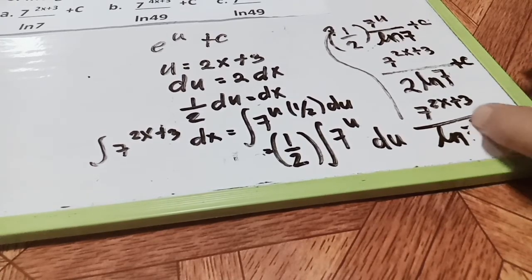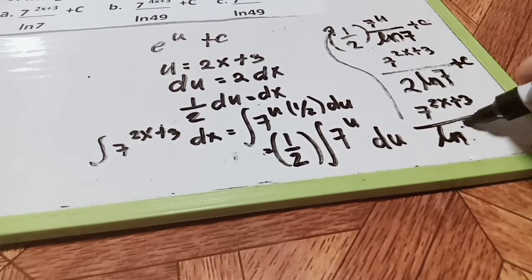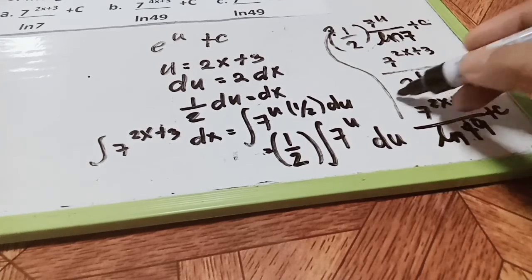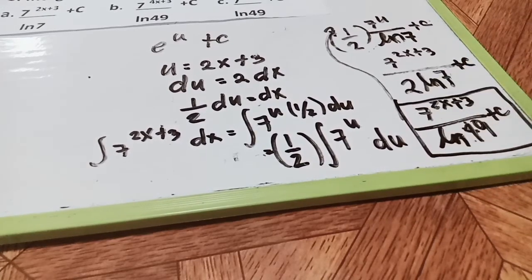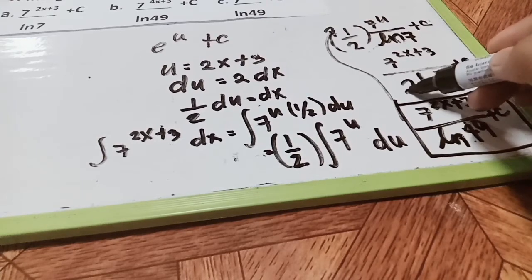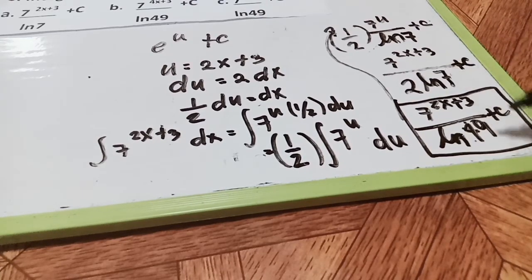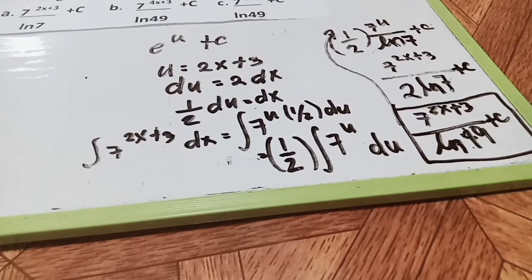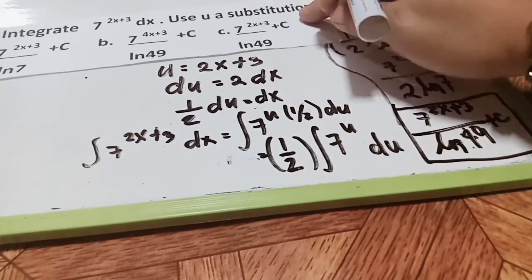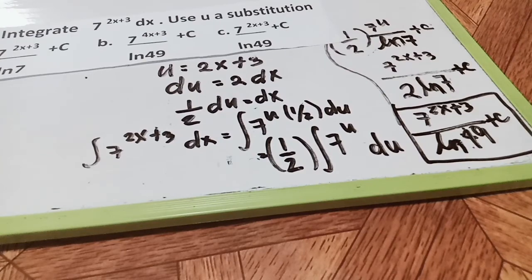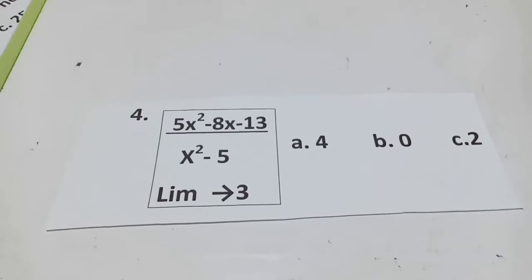So, 7 squared will change to, this is also correct, take note, will change to 49. So, this will be our final answer. Take note, 2 raised to 7, this is ln, 7 squared, this will become 49 plus c. So our best answer is, what will be our best answer? The best answer is letter C. So this will be the answer for number 3.